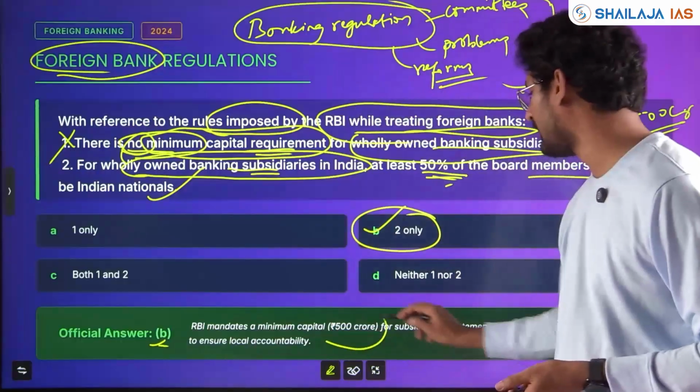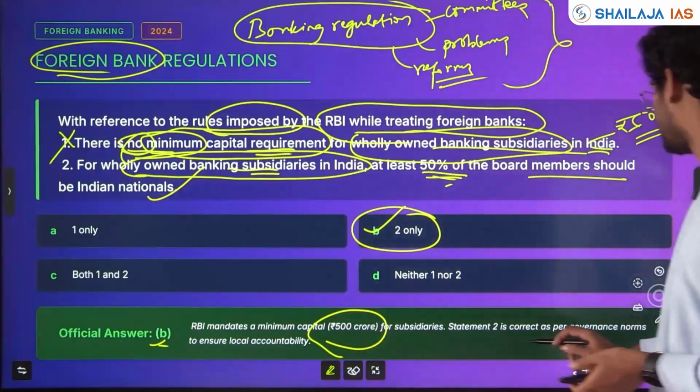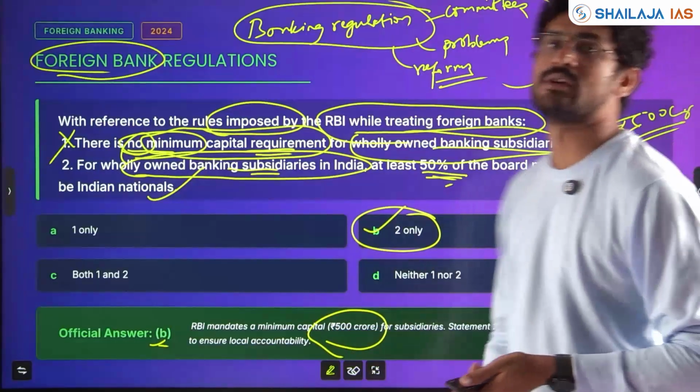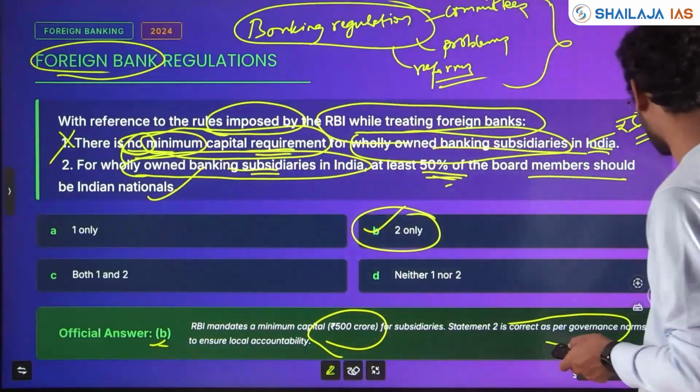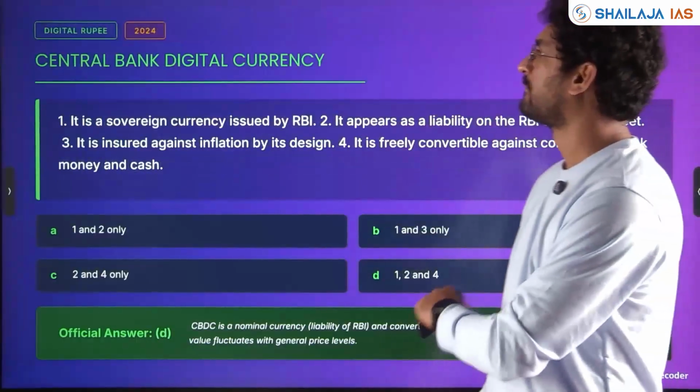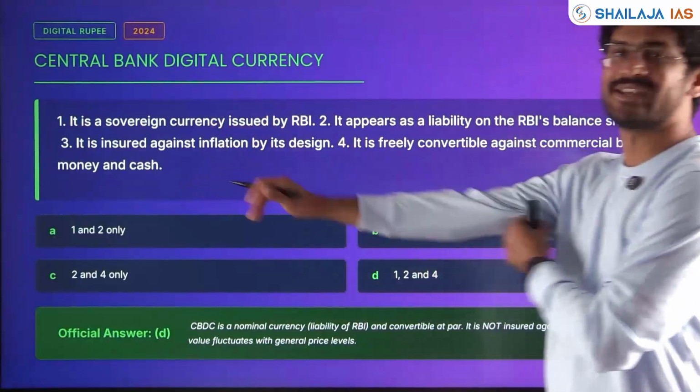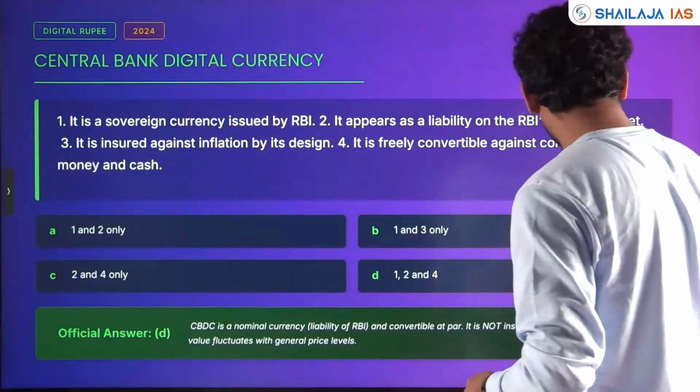RBI mandates a minimum capital of 500 crores. And statement 2 is correct as per governance norms under RBI with respect to foreign bank regulation. Clear? Now we'll see with respect to central bank digital currency.